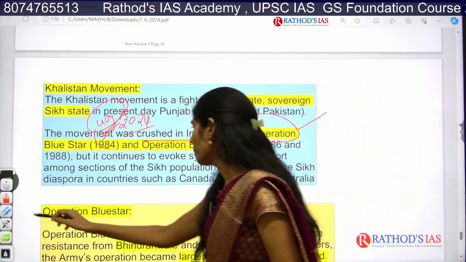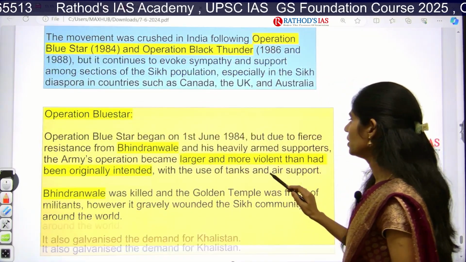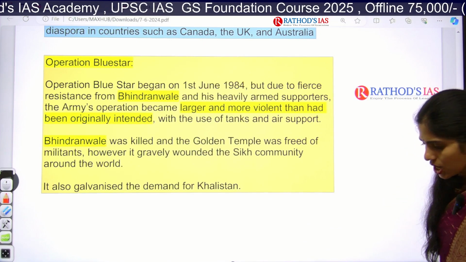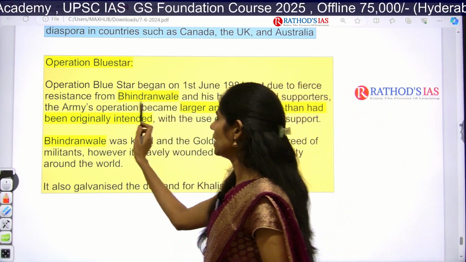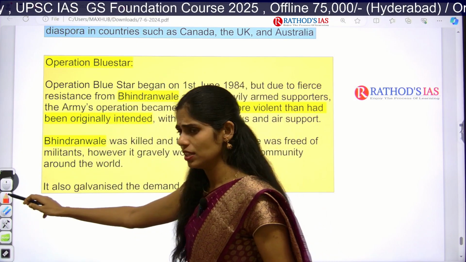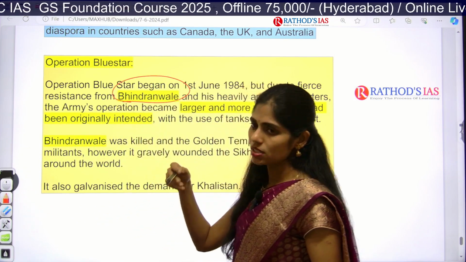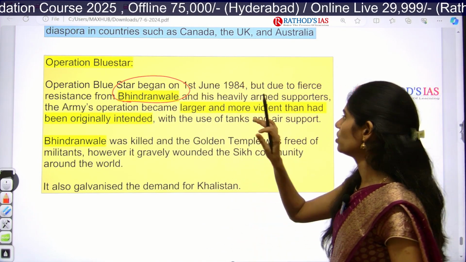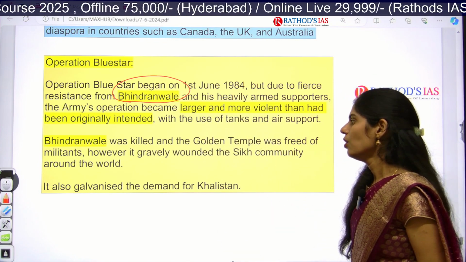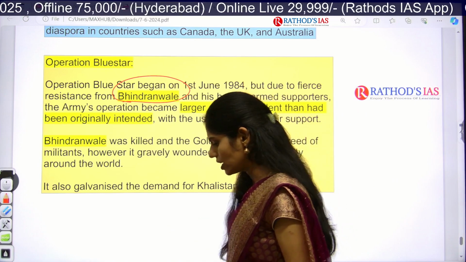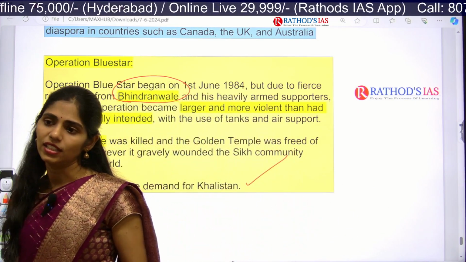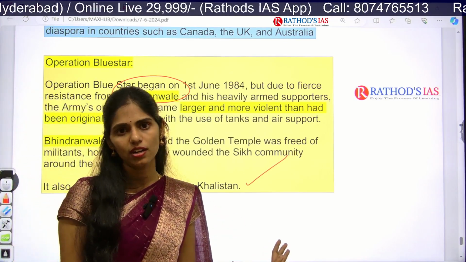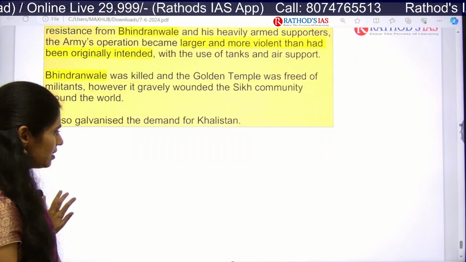Now what is Operation Blue Star? Operation Blue Star began on 1st June 1984, but faced fierce resistance from Bhindranwale. He was a famous leader of the Sikhs at that time. He started protesting for a separate Sikh state, and in this army operation he was finally crushed and killed. After that, the consequence was the assassination of Indira Gandhi. Indira Gandhi was assassinated, that is killed, by 2 Sikhs after Operation Blue Star. So these are the things that you have to remember.